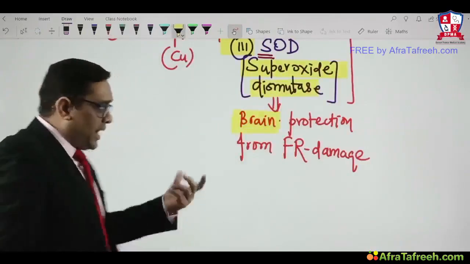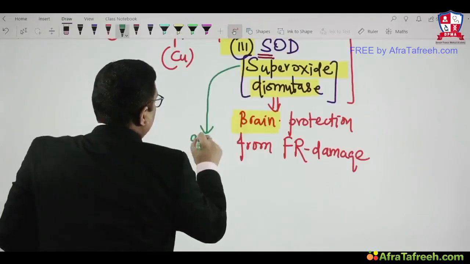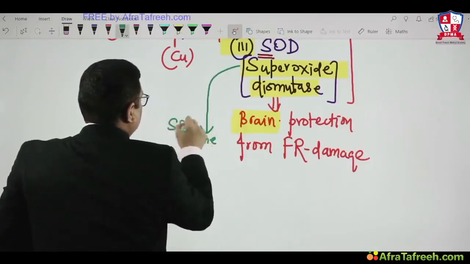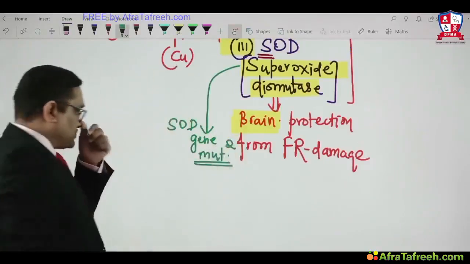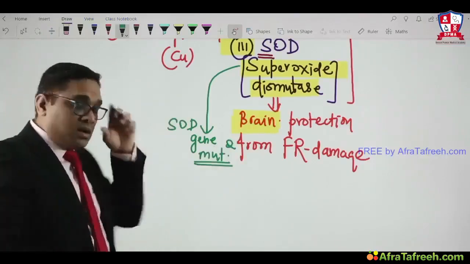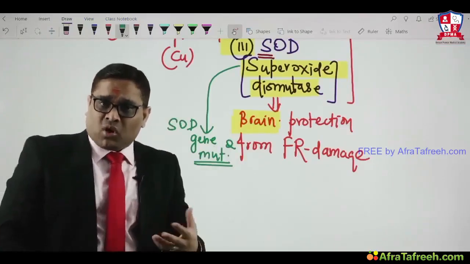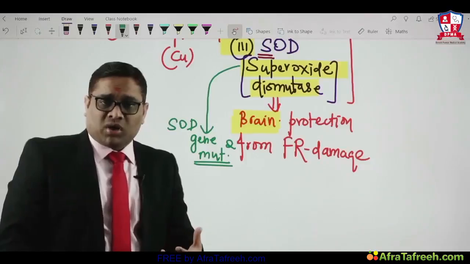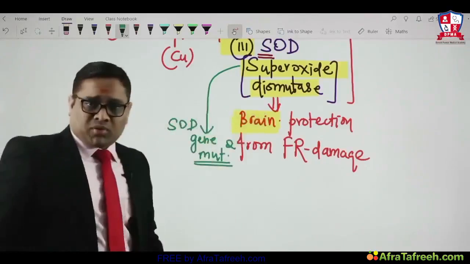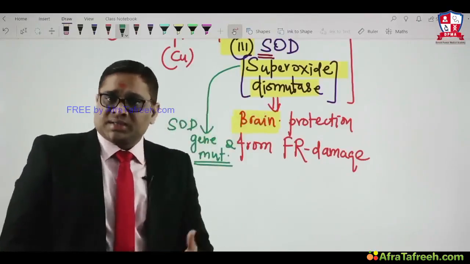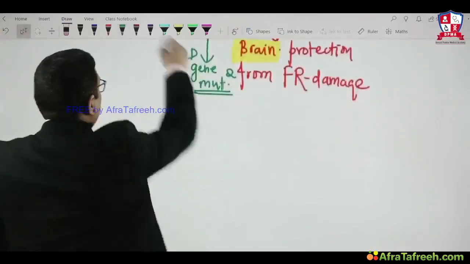And if there is a mutation in this superoxide dismutase gene, suppose the SOD gene is having a mutation, then what is the clinical relevance? That is another important MCQ. If there is a mutation in the SOD gene, which disorder will you see? A motor neuron disease. Which motor neuron disease is caused by SOD mutation? Because of the SOD gene mutation, the brain is not protected. There will be damage, and that is called amyotrophic lateral sclerosis.